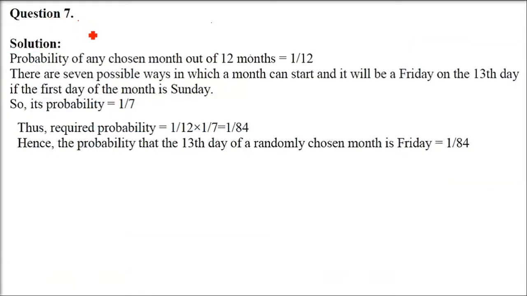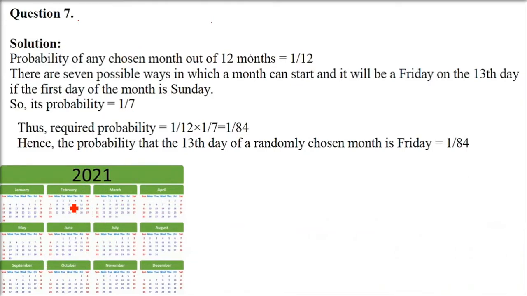Next, what is the probability that the 13th day of a randomly chosen month is Friday? See here, how many options are there? We have 12 options. 12 months are there, so total number of cases are 12. But which month do we have to take? The month we have to take so that Friday should be the 13th day. When can it be the 13th day? The first day can start with Monday, Tuesday, Wednesday, Thursday, Friday, Saturday, Sunday. These can all be the first day.